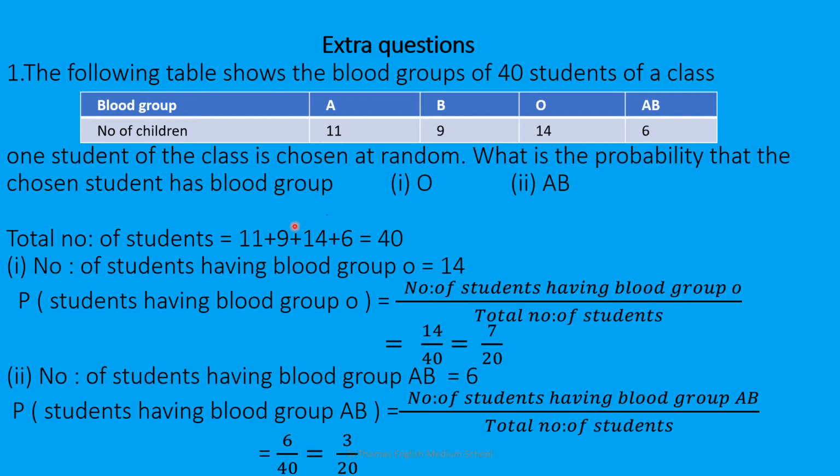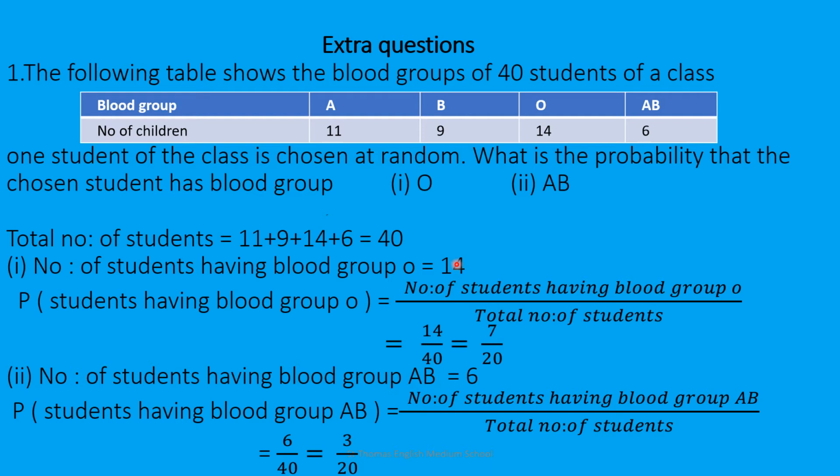Always you have to write the first step as total number of outcomes. Here outcome means total number of students. When you add all the frequencies, you will get the total number of students. That is 11 plus 9 plus 14 plus 6, that is 40. Now number of students having blood group O, from the table it is given O group 14 students.